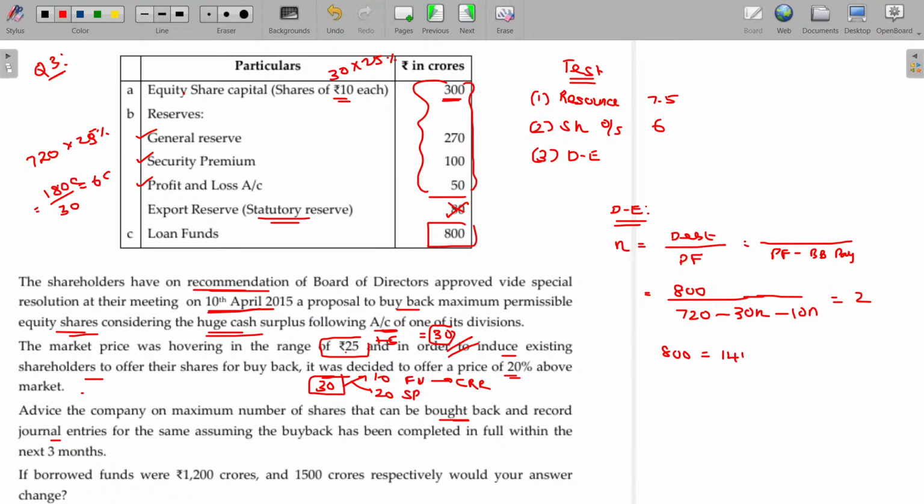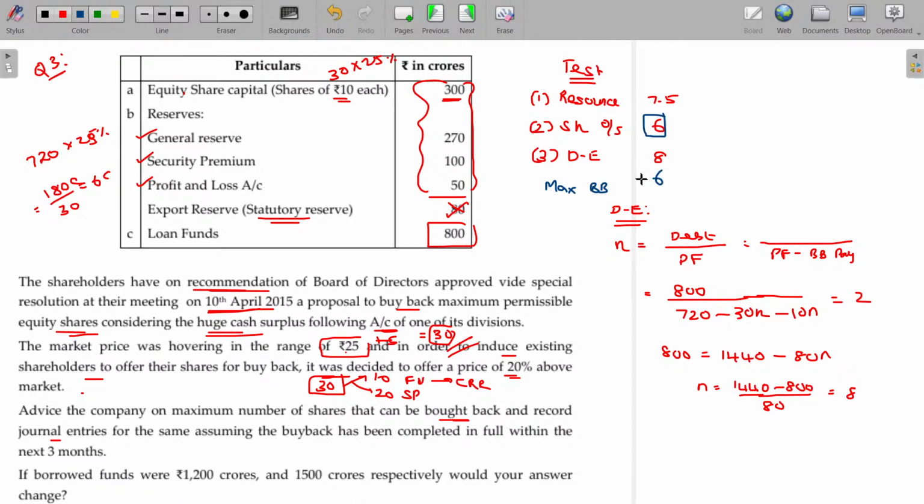Then 1440 minus 80N. So N is equivalent to 1440 minus 800 divided by 80. Get me the value. Is it 8? What about the maximum buyback shares? Lower of these 3.